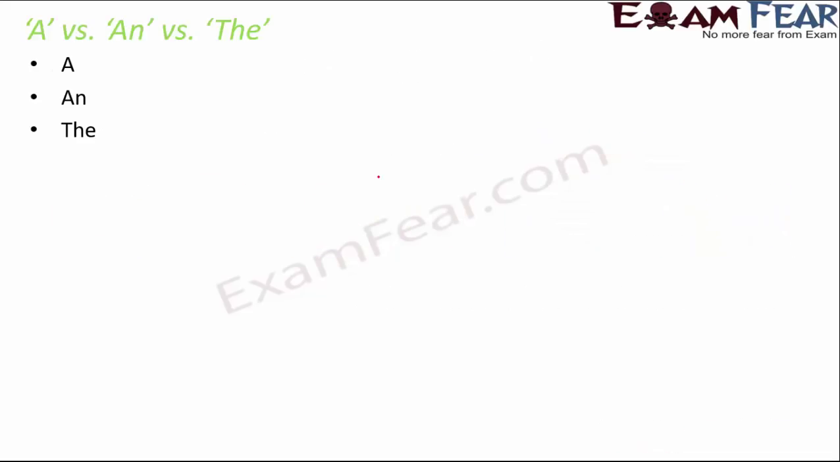So let us quickly see where do we use each of these three articles, a, an and the. When we talk about a, it is normally used before consonants. I hope all of you know what consonants are. If you look at the English alphabets starting A till Z, we have five vowels, that is A, E, I, O, U. These are the vowels, and all other alphabets except the vowels are consonants. So before a consonant you use a.